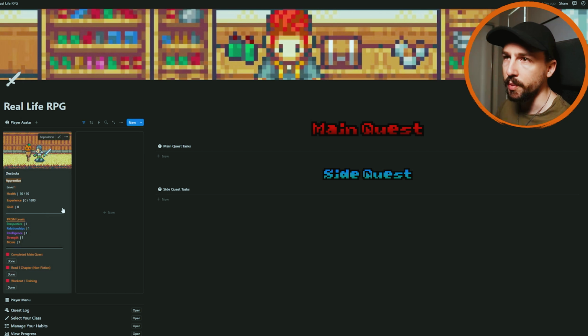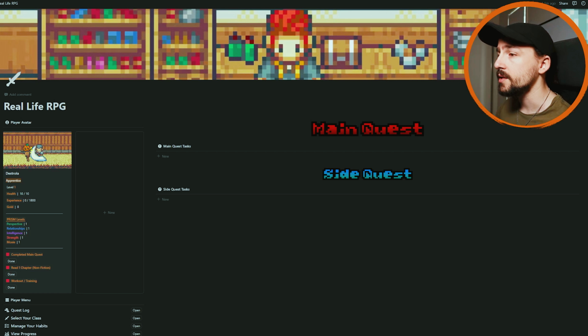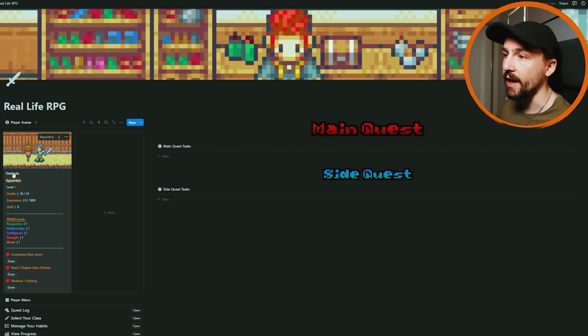So let's start with the player avatar tab. This is going to be your character. And right now you can see I have my name, I have my level, I'm an apprentice, so my class tag, my health, my experience, my gold. These are the main values that you'll be keeping track of alongside your PRISM levels, but I'll get to that in a second.